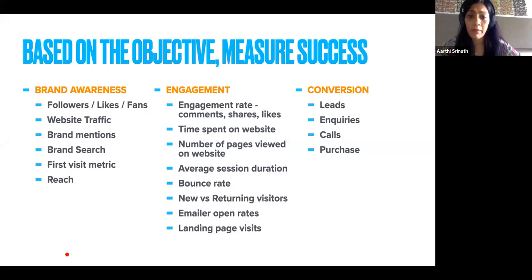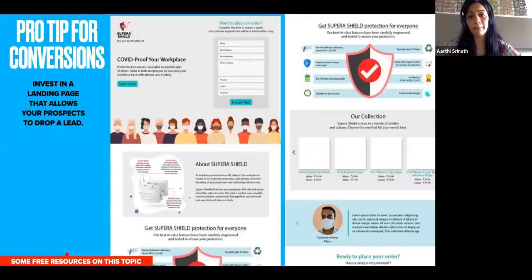For engagement, again, it's comments, shares, likes, the amount of time some people spend on your website, the number of pages they view, because if you view more pages, there is more interest. The average duration of each session, the bounce rate, which is, if someone leaves your website within 30 seconds of coming in, it's called a bounce rate. That means they're really not interested in what's there in your website. New versus returning visitors, open rates for emailers, how many people visited the landing page. I'll talk about the landing page next. Again, the conversion leads, which are very straightforward. So there are many ways in which you can measure the success of your marketing campaign.